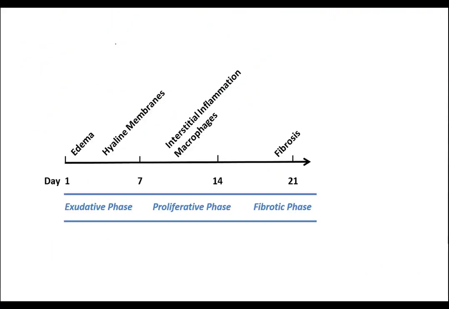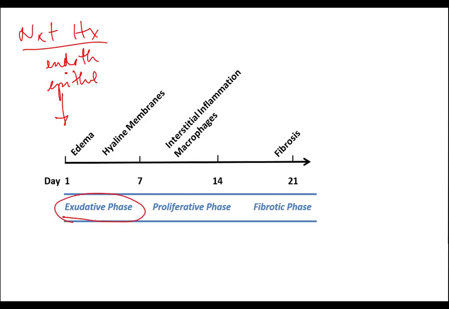So then what happens to our patient? The natural history of acute respiratory distress syndrome really breaks into weeks. First, we start with our initial insult. And remember, that can be endothelial cell, such as sepsis or pneumonia, or it can be epithelial cell, such as breathing in burns or having a gastric aspiration, and that then creates our acute process, and that edema is an exudate. So this then starts our exudative phase.